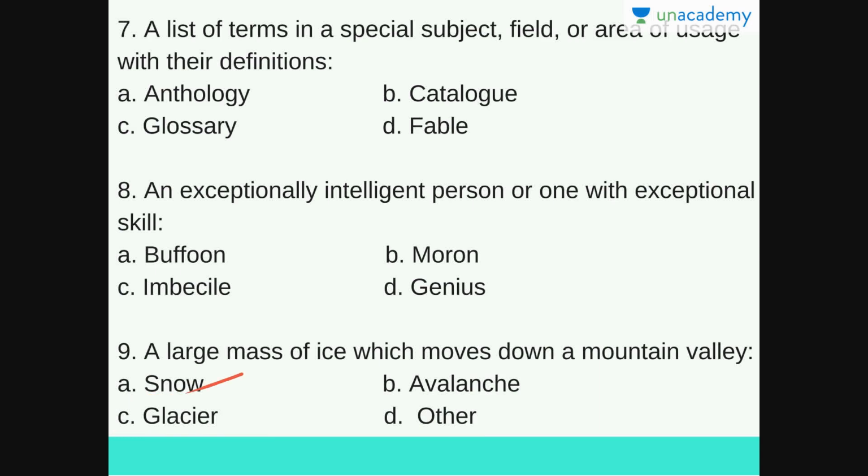Snow is, well, your snow. And avalanche, it's a mass of ice, snow, and rocks which move down a mountain slide rapidly. So it's like a snow slide. So that is an avalanche. The answer for this question is C, glacier.